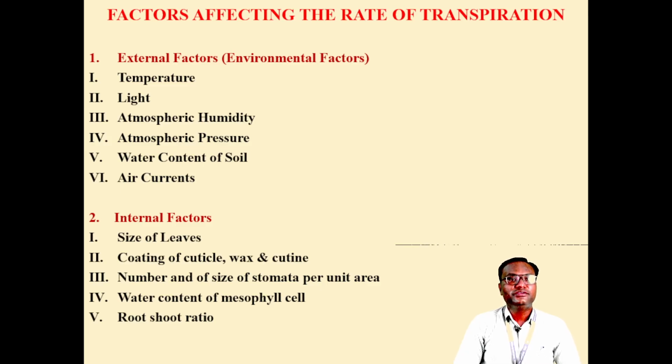Then some internal factors. Size of leaves. If the size of leaves is larger, then transpiration is obviously more. Then coating, such as cuticle, wax or cutin on the epidermis. When there is a thick cuticle, which is hydrophobic in nature, transpiration declines. Then the number and size of stomata per unit area. When the number of stomata per unit area is more, the transpiration is also more. Then water content of the mesophyll cells. When water content in the mesophyll cells is more, the rate of transpiration is also more.